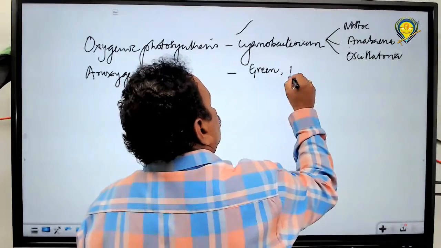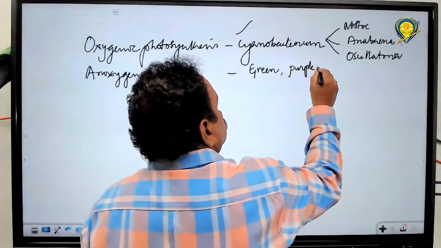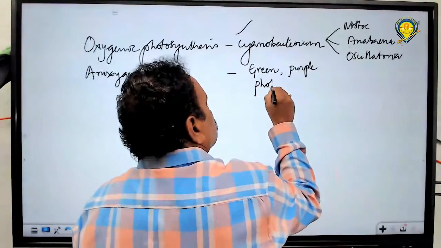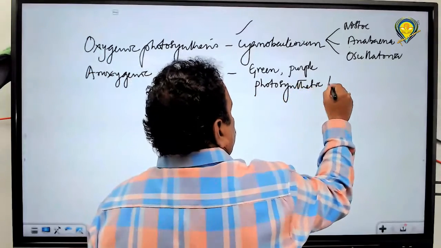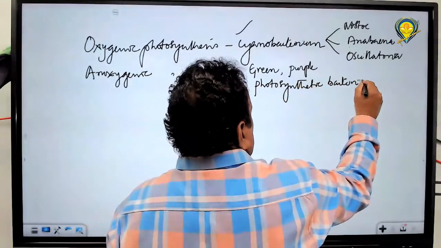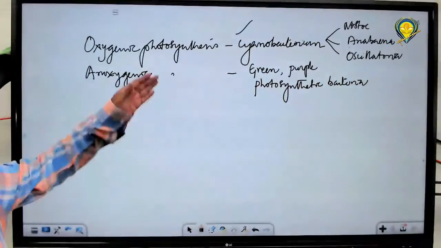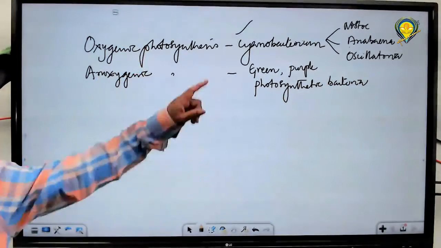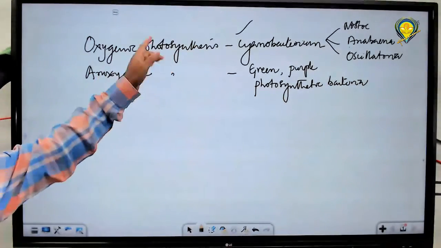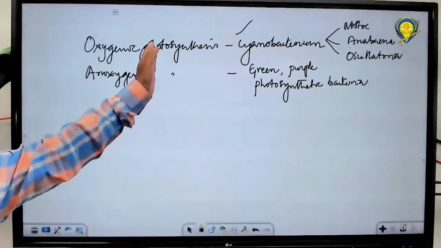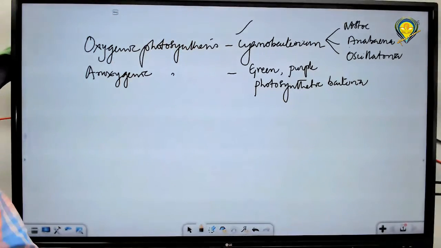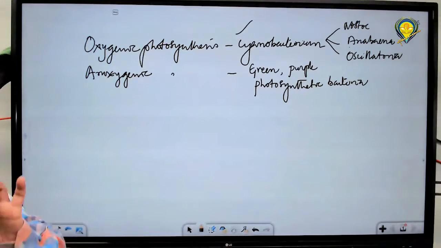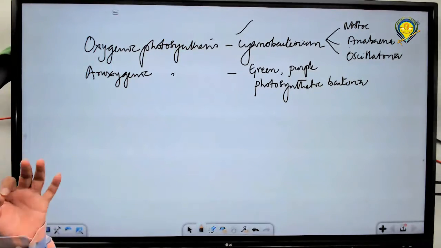So these are the examples. These are green, purple photosynthetic bacteria. What is common in these 2? All are photosynthetic. One releases oxygen during photosynthesis, the other does not release oxygen. That is the only difference. Both are Monerians only. Both belong to Monera.